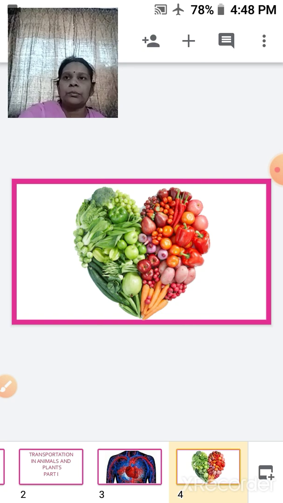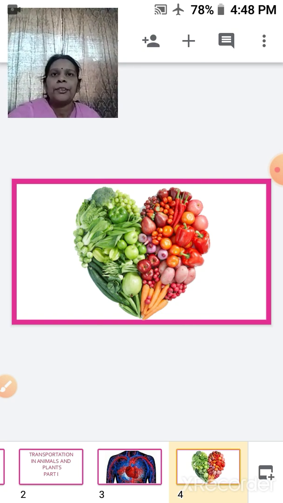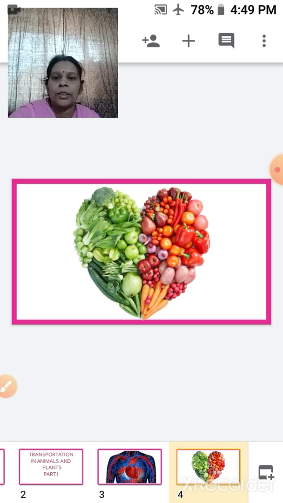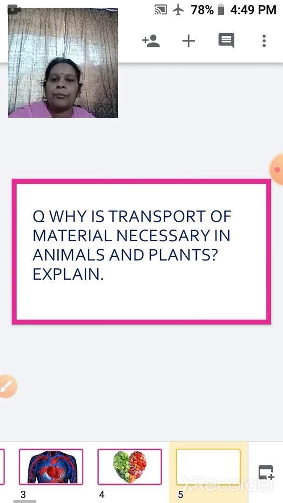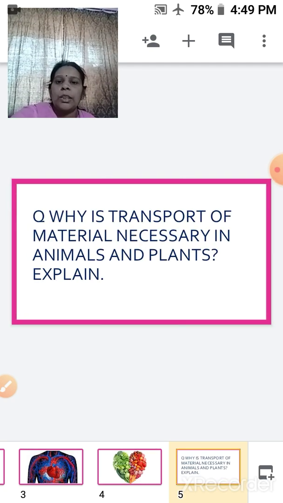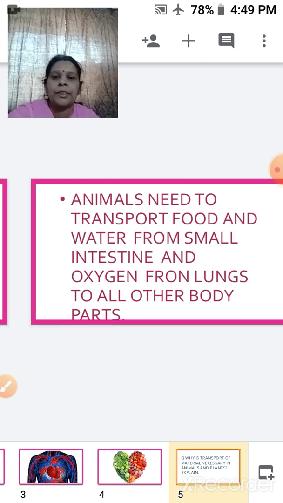Children, as you know, in higher animals like human beings, a transport system is needed to carry materials such as carbon dioxide, oxygen, and nutrients to the different parts of the body. And this transport system is called the circulatory system. Now the question is, why is transport of material necessary in animals and plants?